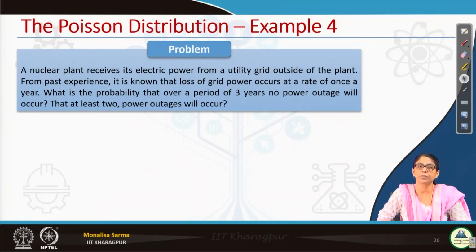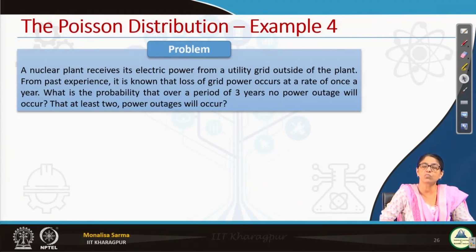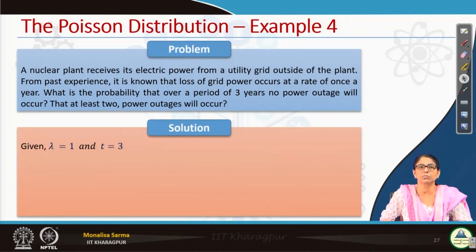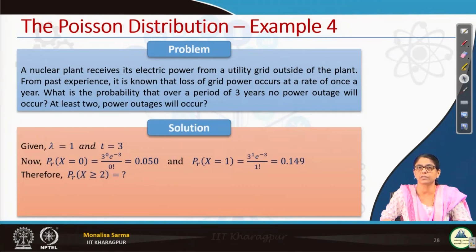What is the probability that over a period of 3 years, no power outage will occur? Now, my t is 3 years. Lambda is 1 per year. I am interested in finding out the probability over the period that there is no power outage. That means, I am interested in finding the probability of x equal to 0, given lambda is 1 and t is 3. Simple, just put it in the formula: lambda equal to 1, t equal to 3, x equal to 0, fine.